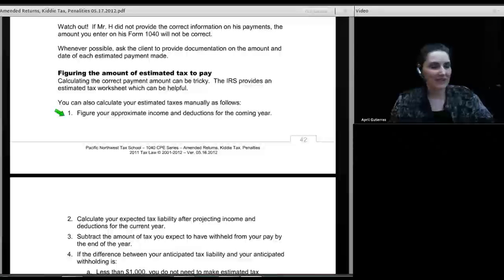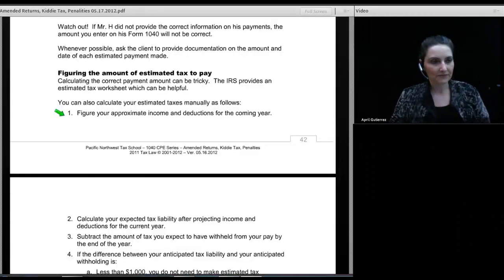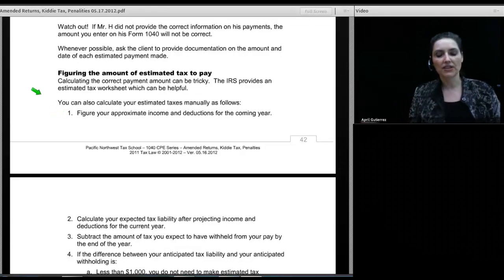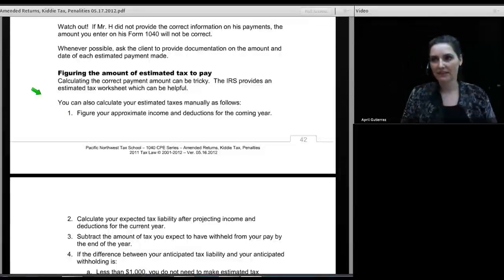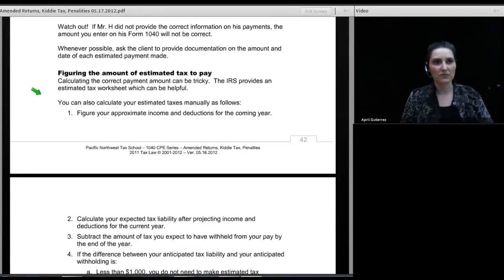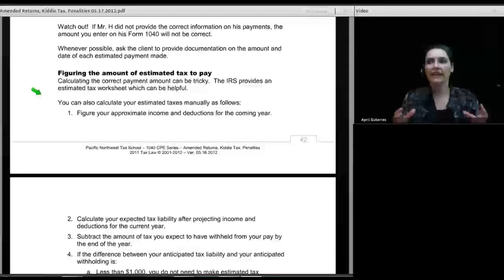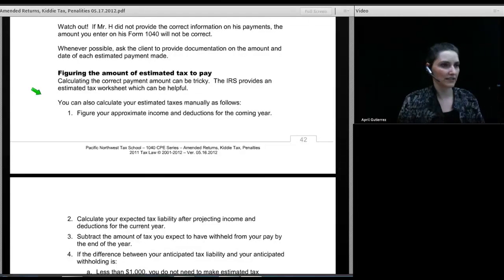All right, figuring the amount of estimated tax to pay. The IRS does have a worksheet that you can use to figure out the amount of estimated tax you pay, but quite frankly, I think the worksheet, well, to put it bluntly, sucks. I don't like it. And here's why. The worksheet does nothing to account for differences in the current year over the past. It simply looks at the past year, how much you owe, how much you had withheld, how much income you had, and figures out what your estimated tax is based on that last year.